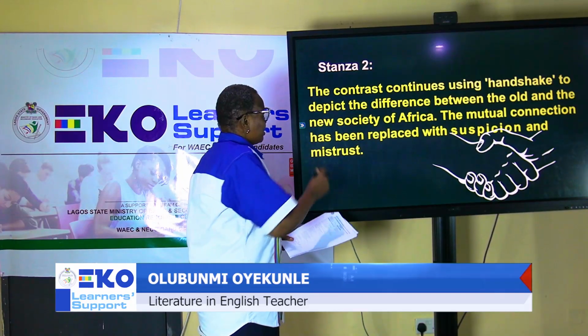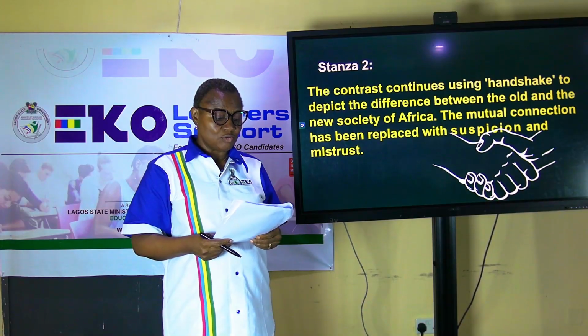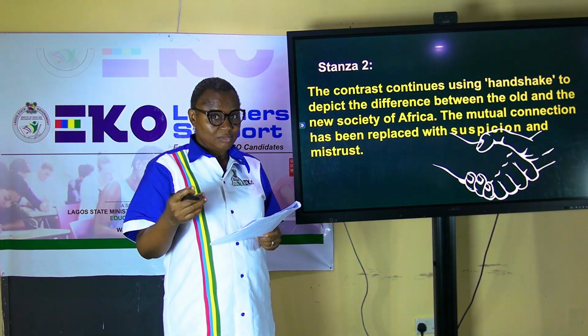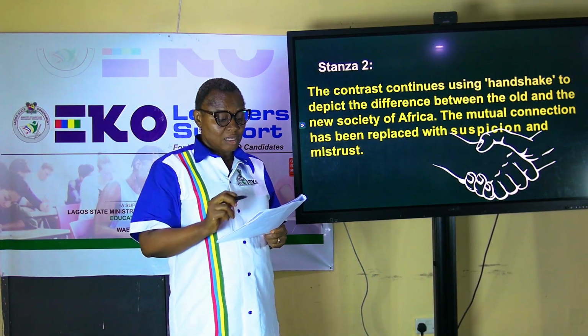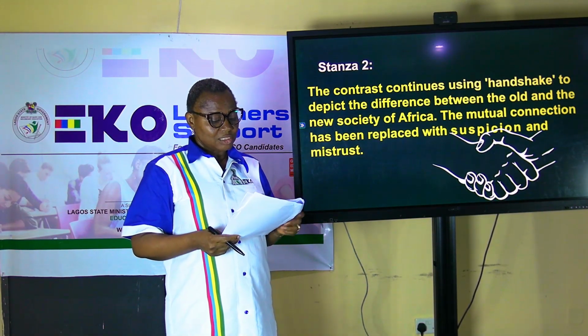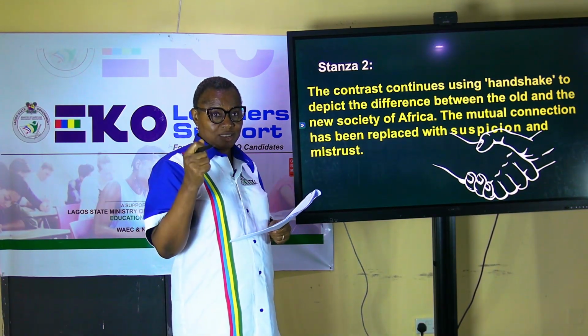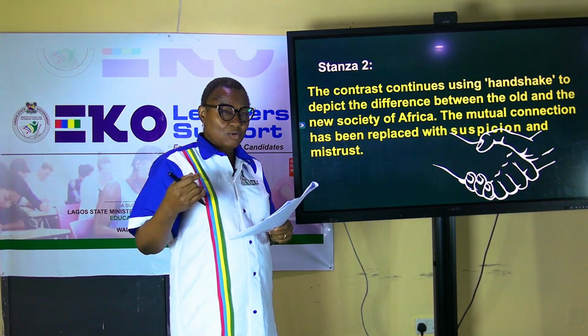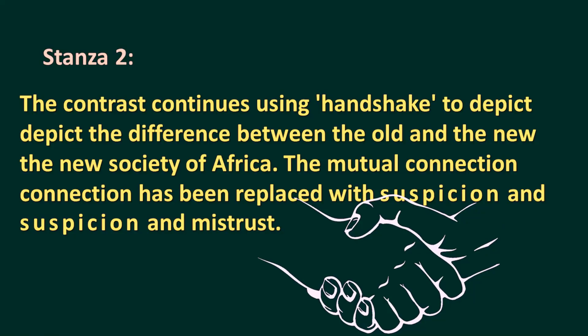We have stanza 2. The contrast continues using handshake. The first stanza uses laughter that is not genuine now, but it used to be genuine. Then the second one, handshake. Now you shake without heart. Before, you shook with heart. That is a heartfelt connection with the person that you are relating with. Now, the handshake is just a mere show because it has to be done that way.